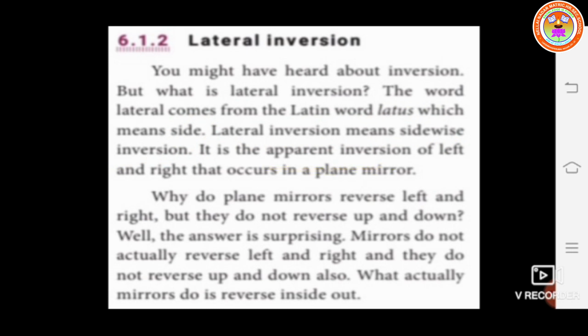It is the apparent inversion of left and right that occurs in a plane mirror. Why do plane mirrors reverse left and right, but they do not reverse up and down? These questions may rise in your mind.